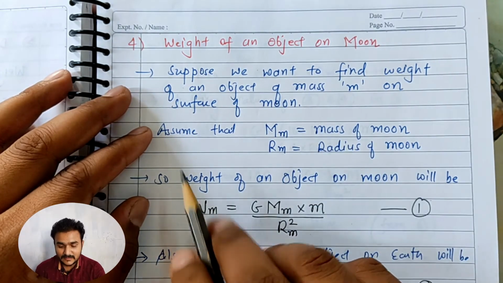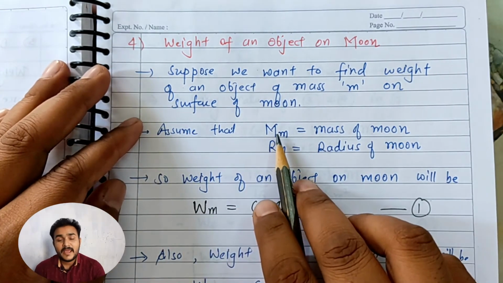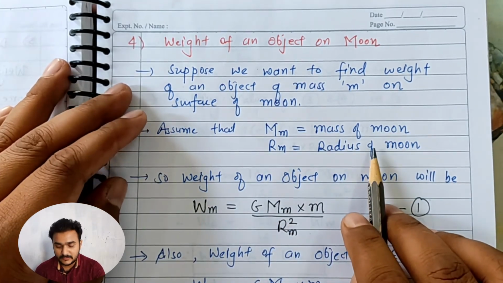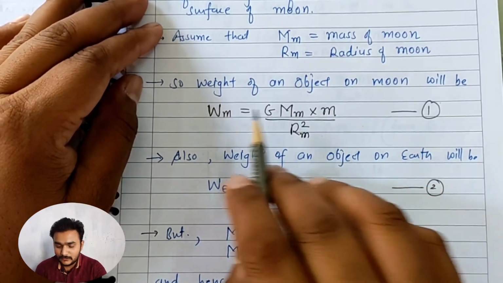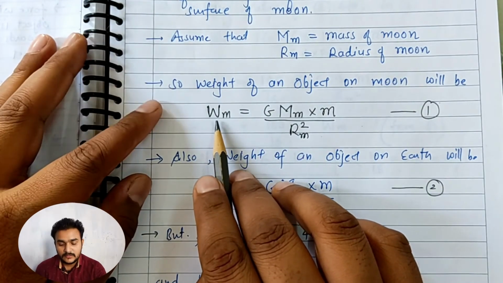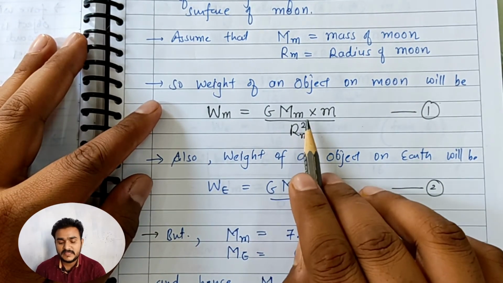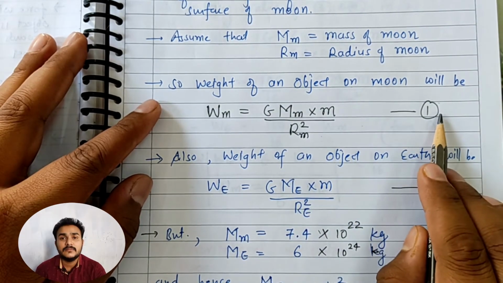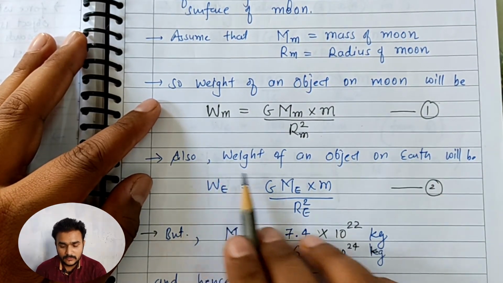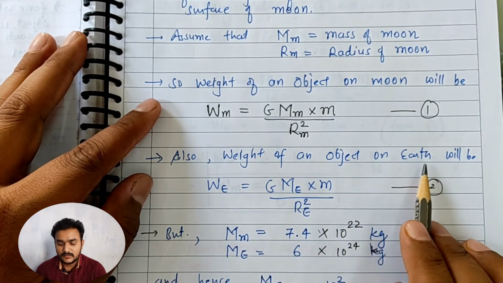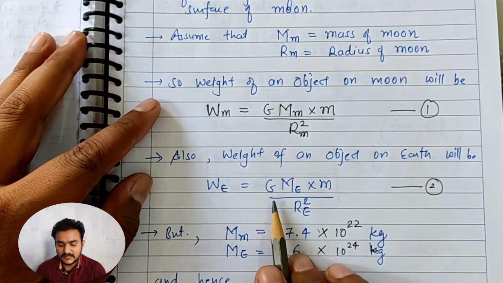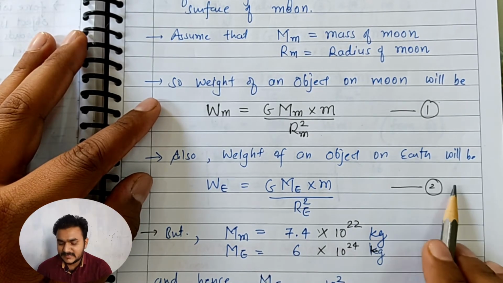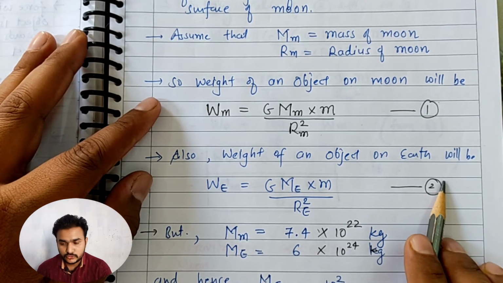So for that case, consider m will be the mass of the moon, Rm will be the radius of the moon. Then according to our general equation, the weight on the moon is given by G Mm into m by Rm square. Tell this as equation number 1. Also, weight of an object on the earth will be W is equal to G Me into m upon Re square. Tell this as equation number 2.